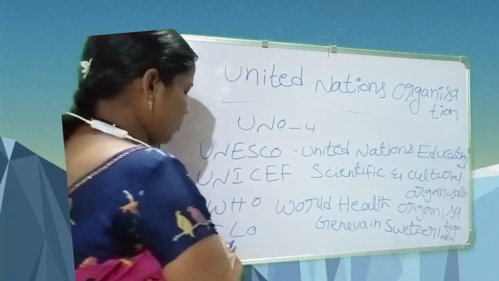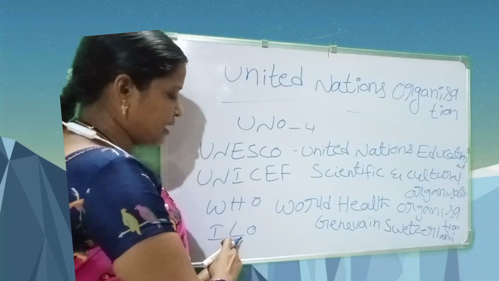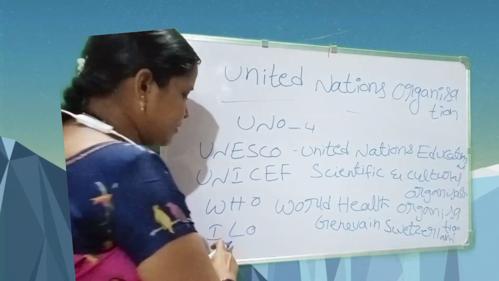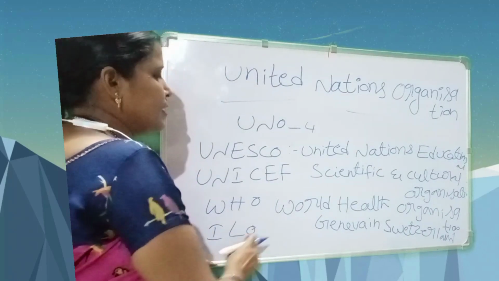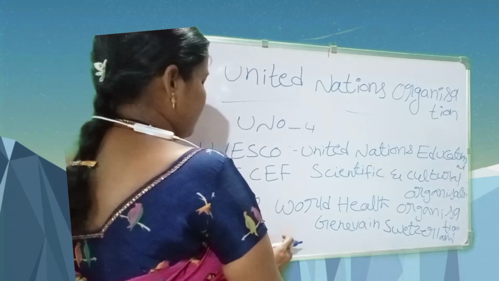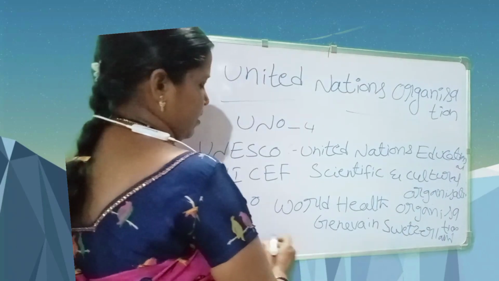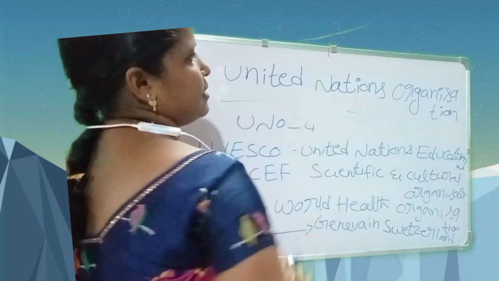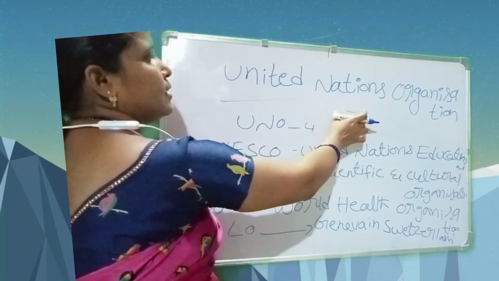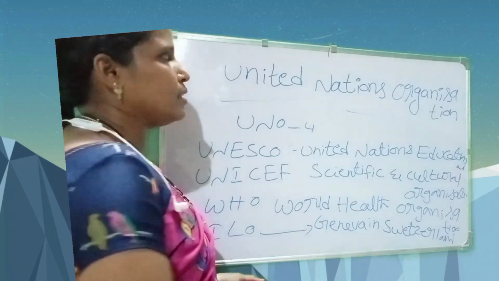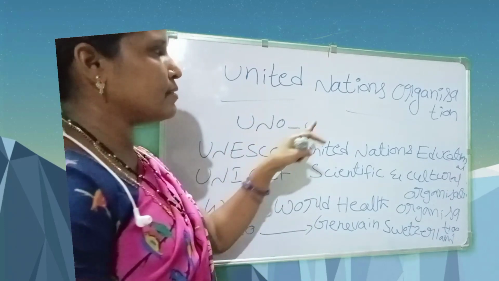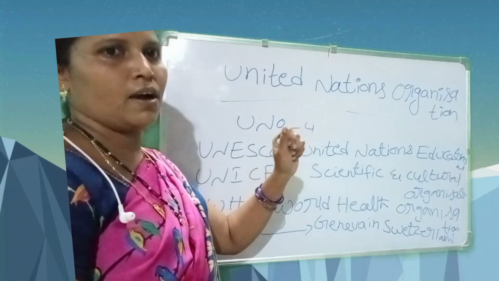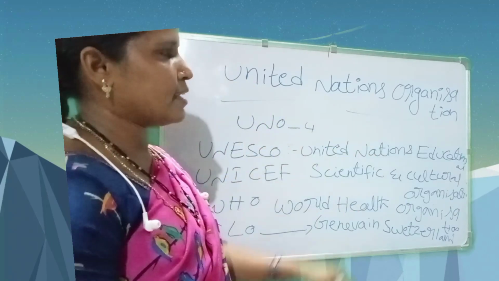ILO means International Labour Organization. This organization was also located in Geneva. The United Nations Organization is located in New York. The League of Nations was located in Geneva. The United Nations Organization is located in New York.